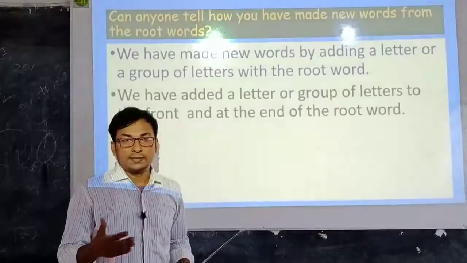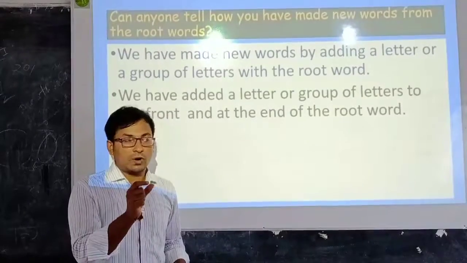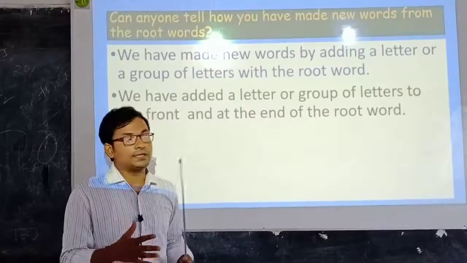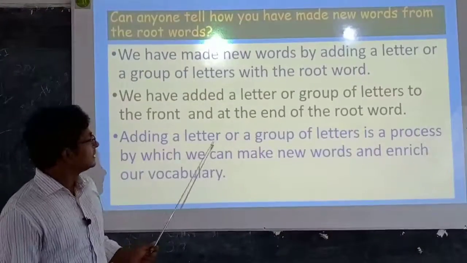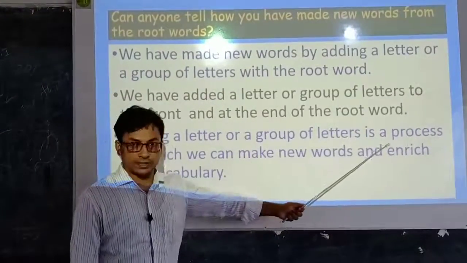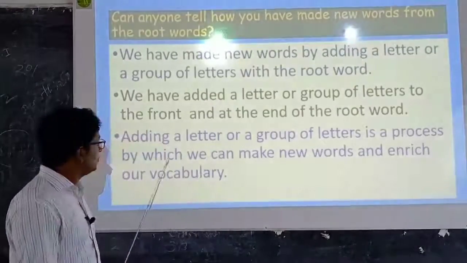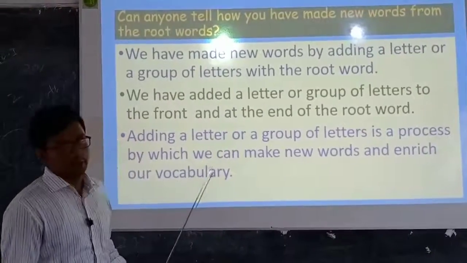We have added a letter or a group of letters to the front part and at the end part of the root word. This is how we have made new words. Adding a letter or a group of letters is a process by which we can make new words and enrich our vocabulary.